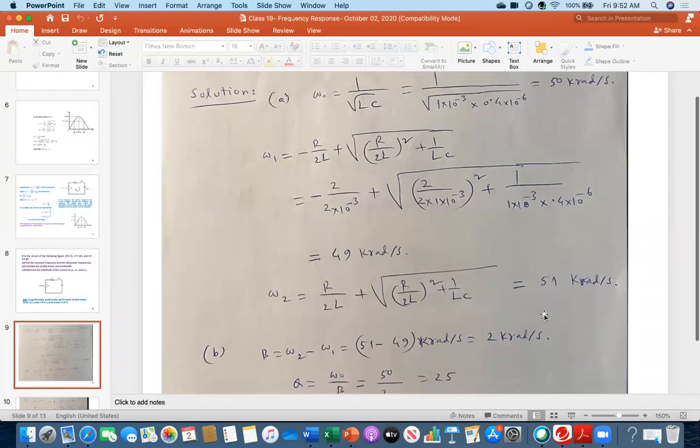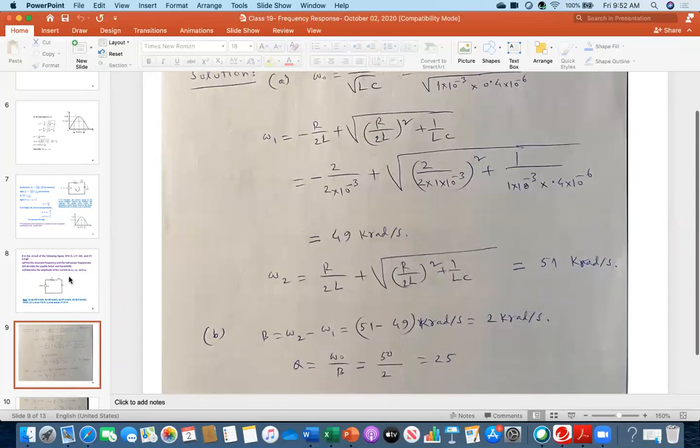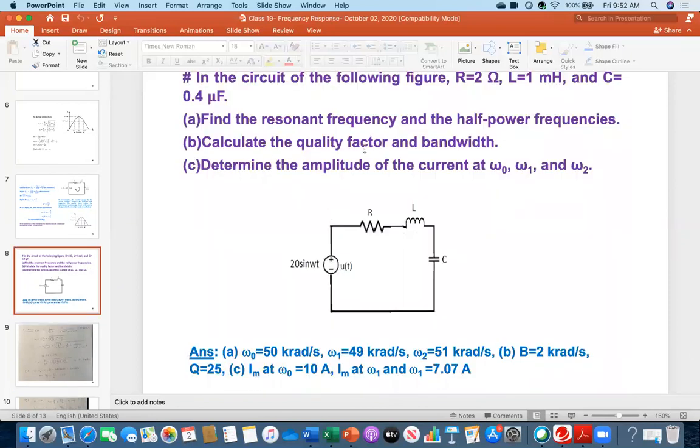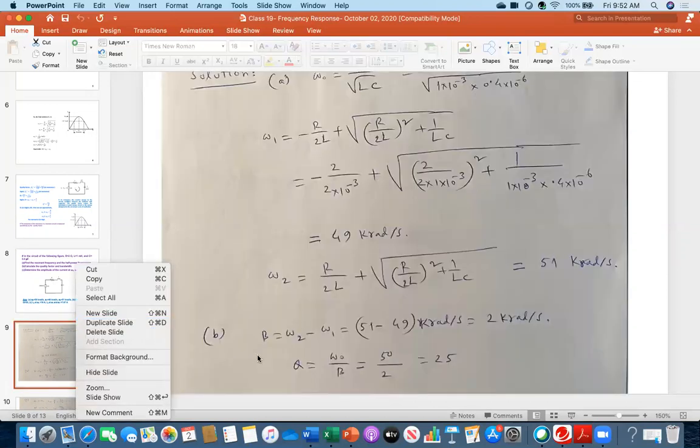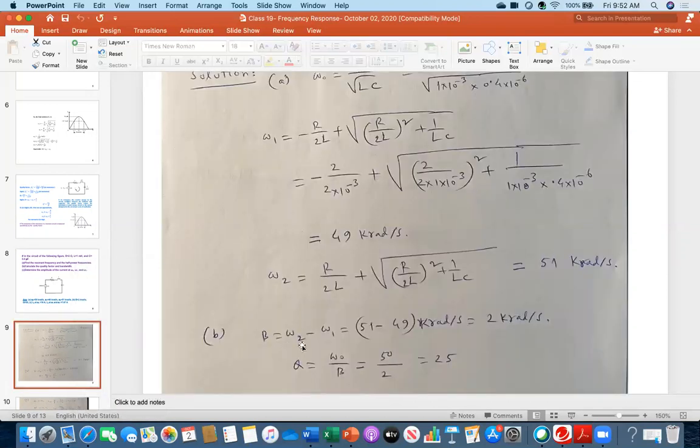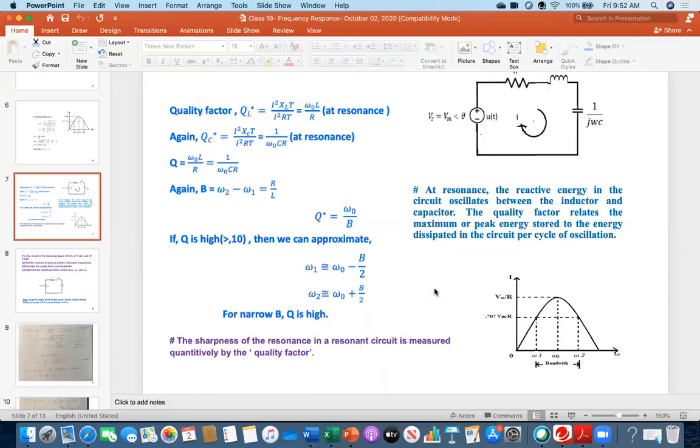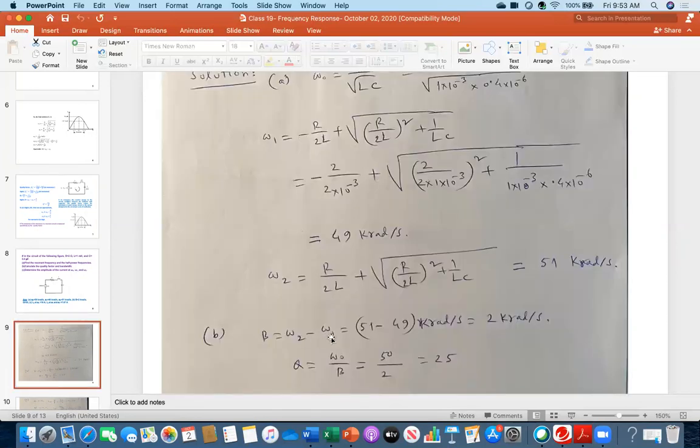So therefore, easily the next question was to find out the quality factor and bandwidth. So first I am calculating the bandwidth B, because I know bandwidth B means this omega 2 minus omega 1, that we discussed. This distance is the bandwidth, omega 2 minus omega 1. So therefore, omega 2 minus omega 1, this is your omega 2, 51, and this is your omega 1. So I got 2 kiloradian per second.